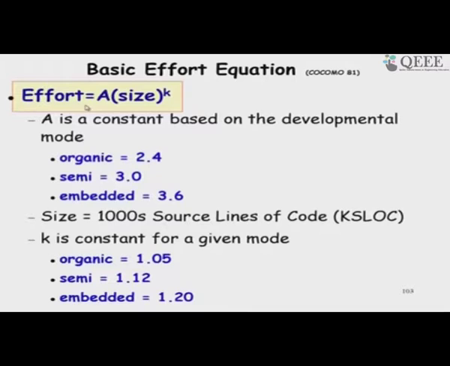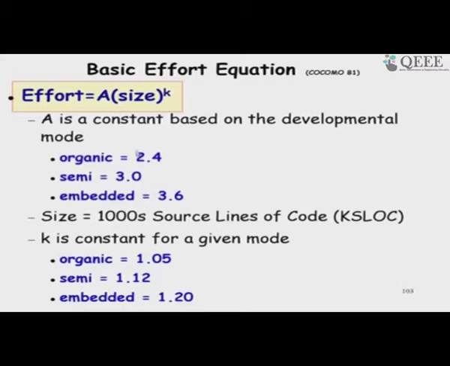So, the basic model is effort in terms of a scale factor and a multiplier. The multiplier, depending on whether it is easy software, developers are experienced, they understand fully what to do and so on, is 2.4, whereas if it is embedded, the multiplier is 3.6.